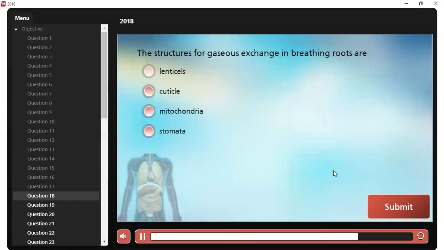Let's go to question number 18. The structures of gaseous exchange in breathing roots are what? It is the lenticels. All right, that is the lenticels.